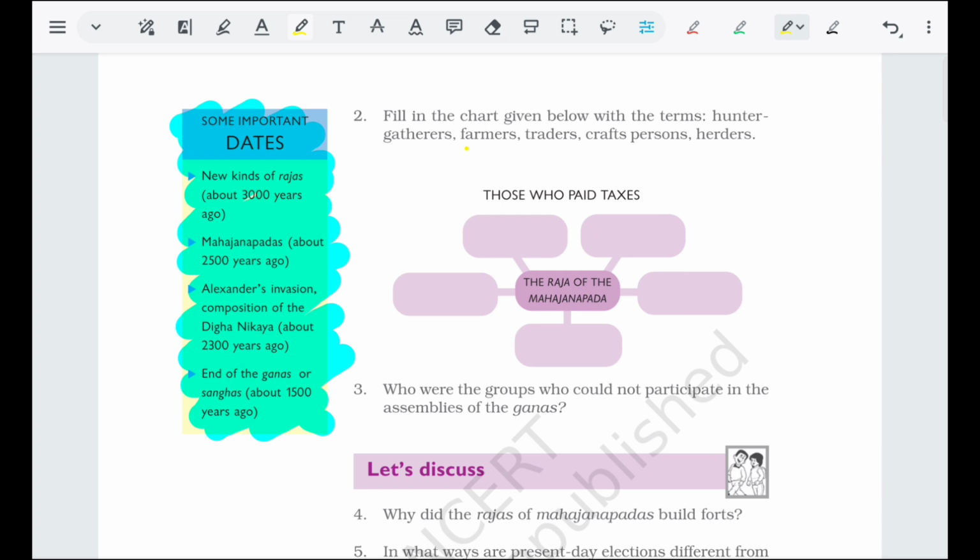The important dates from this chapter: new kinds of Rajas emerged around 3000 years ago, and Mahajanapadas emerged around 2500 years ago. Alexander's invasion and the composition of the Digha Nikaya were around 2300 years ago, when his soldiers refused to cross the river Beas because of fear of the Indian rulers. The end of the Gana or Sangha came around 1500 years ago.